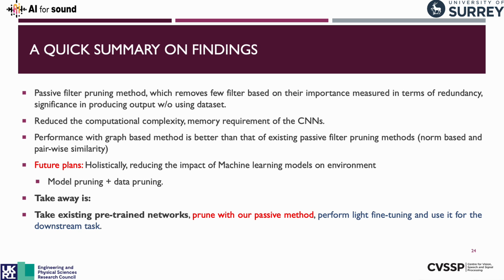So our future plans are to look holistically at the impact of machine learning on the environment, achieve more model pruning, more data pruning, using very different methods, looking at improving passive methods, and seeing if our passive method is optimal, trying to work out, is our pruning heuristic optimal? It seemed to be one of these trial and error things.